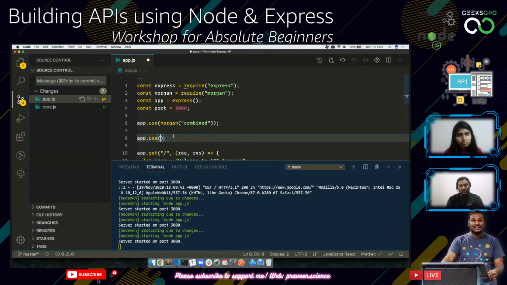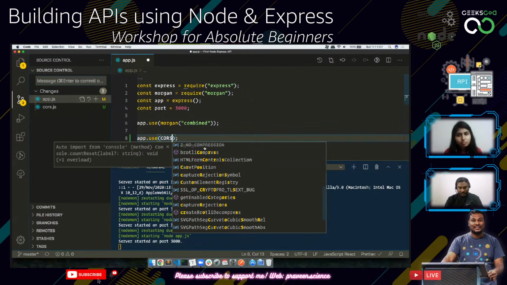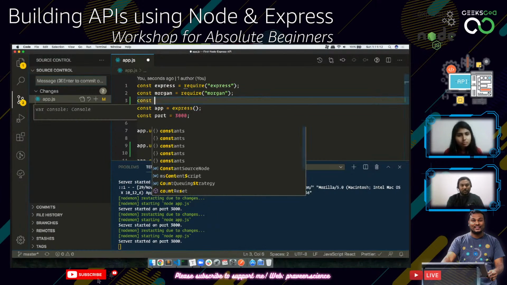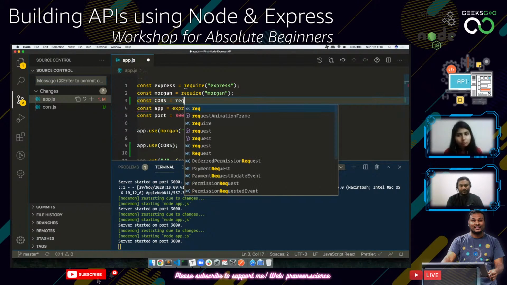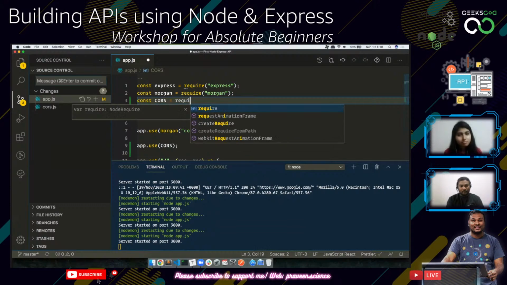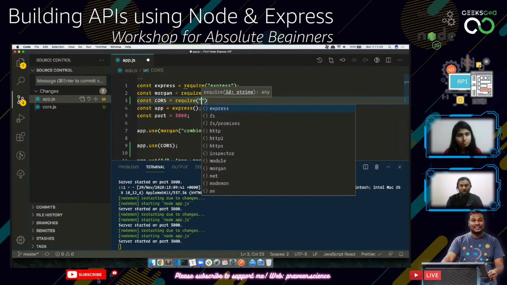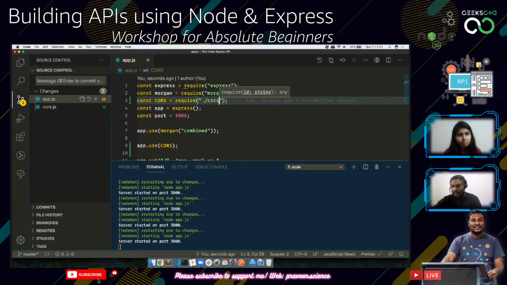Now, if I try to use cors, generally it should allow me to import it automatically, but it doesn't. So let's do const cors equal to require. And this is our own application, right? So we need to do ./ and then use cors without the .js file extension.